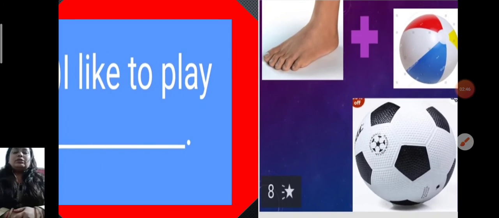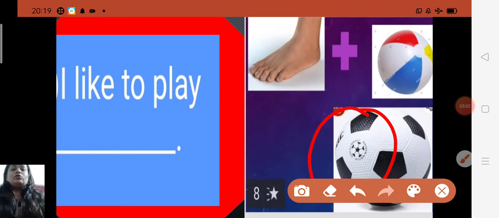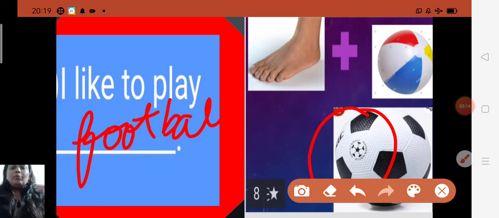In the first question, you have to fill in a compound word, or compound noun. Here it is written, I like to play, and a picture is also given. So what is it? Football. Yes, I like to play football. Spelling of football, children: F-O-O-T, foot, B-A-L-L, ball, football.